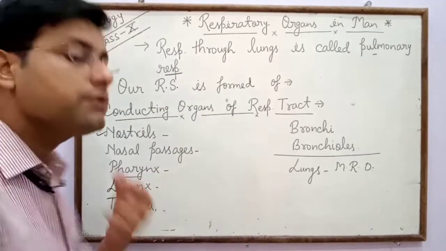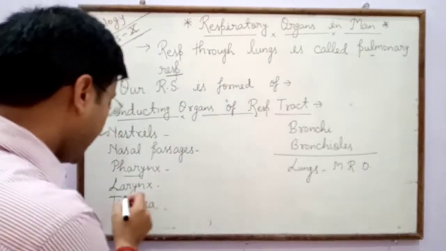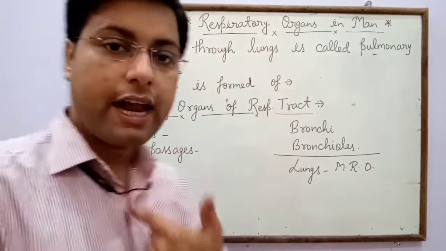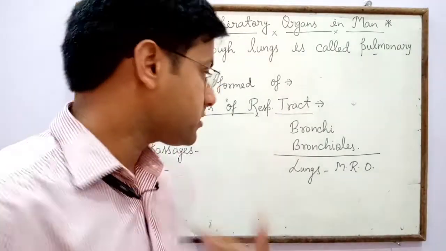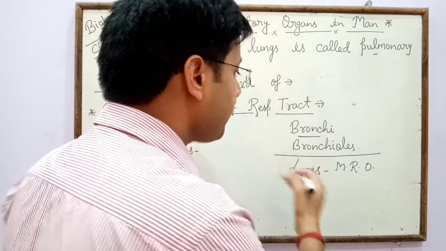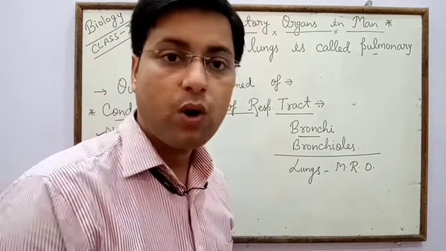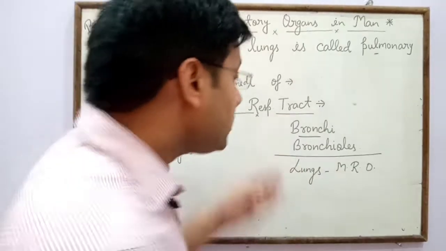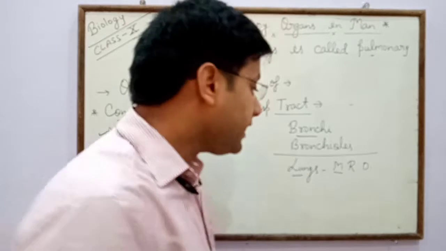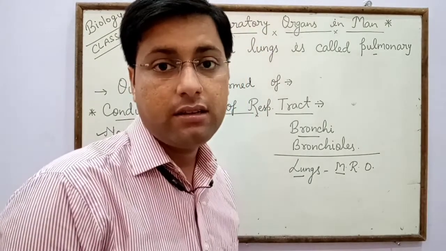After that pharynx, after pharynx larynx, and after larynx the trachea present in our chest. After that bronchi in our thoracic cavity, and then bronchioles. The lungs are the main respiratory organ, and they are spongy in nature.